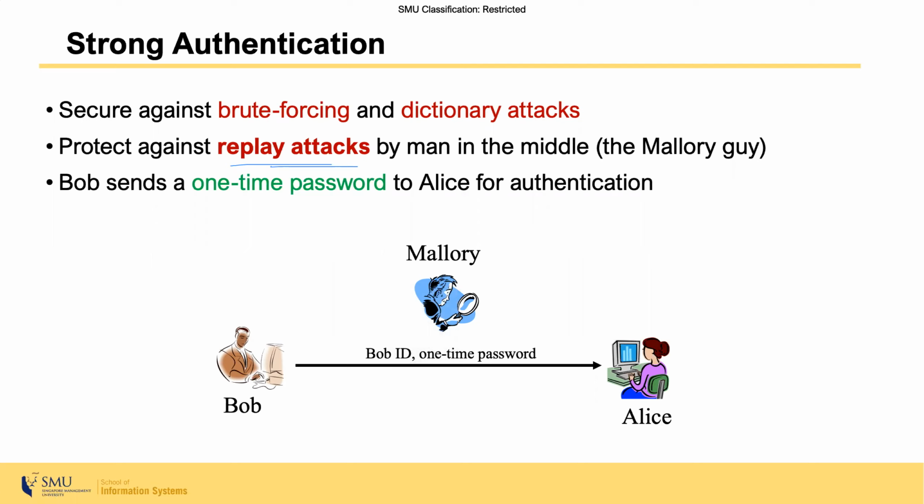But in a case that one-time password is used, that means if Bob, the client, has used a password to log into the server, Alice, the same password cannot be used again. So even if malware guy is able to intercept the password, he will not be able to replay it to log in to the system. And that is called strong authentication scheme. So let's look at how strong authentication works.